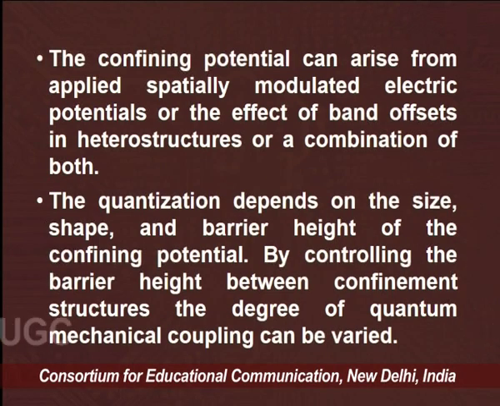The confining potential can arise from applied spatially modulated electric potentials, or the effect of band offsets in heterostructures, or a combination of both, where we confine the charge carriers' motion in the potential well. The quantization depends on the size, shape and barrier height of the confining potential.